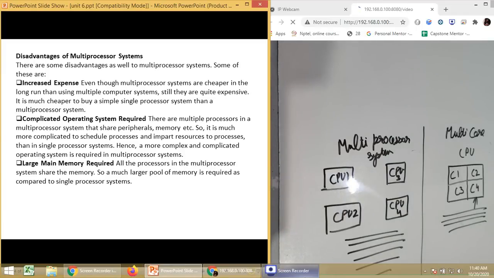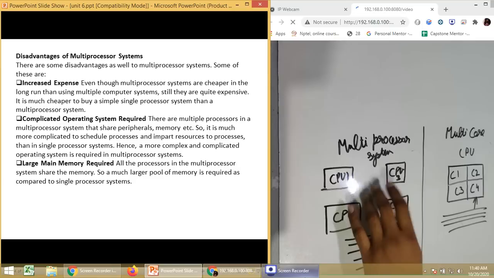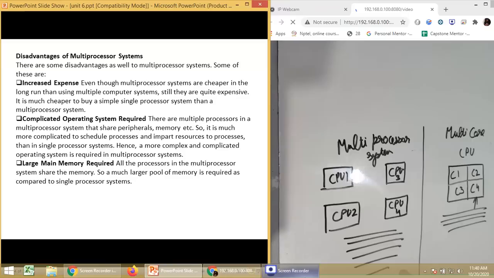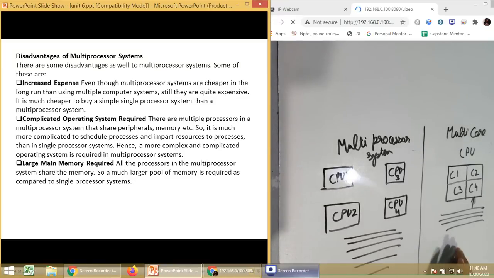Now, you might be having a question that we haven't seen this kind of a setup. We have not seen this kind of a setup. All the setups which we have seen are this, right? They are multi-core, whether you talk about i3, i5, i7, Ryzen, or any processor which we are using right now in basic computers, whether it is a laptop of around 1 lakh or 1.5 lakh or any cost.